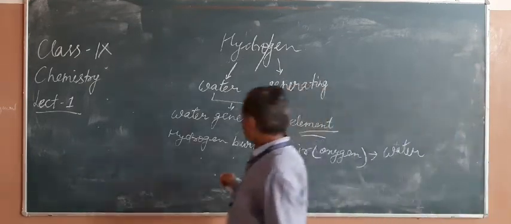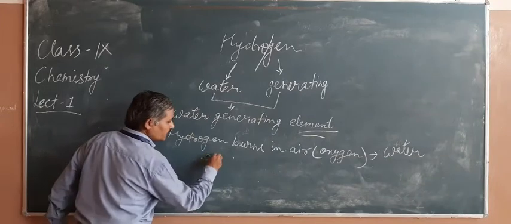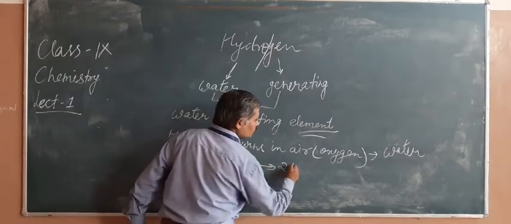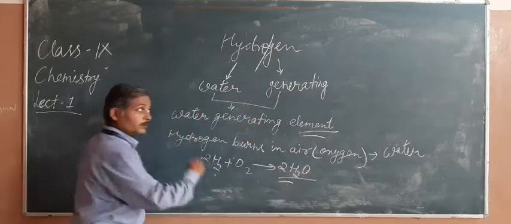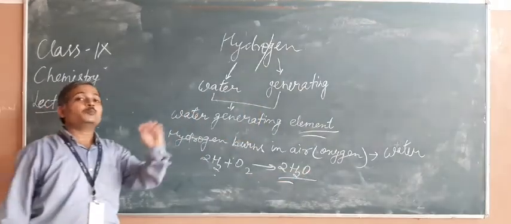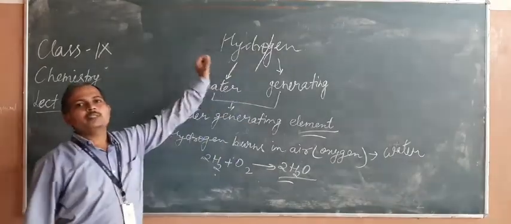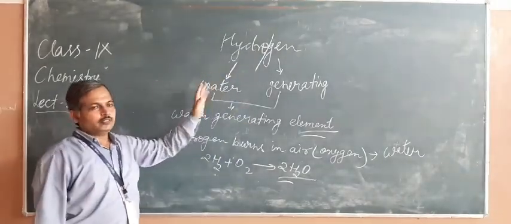A very simple equation, that is 2H2 plus O2 gives 2H2O. So in this way, in the name of hydrogen, its property is hidden. The property is hidden in the name of the substance, the element.